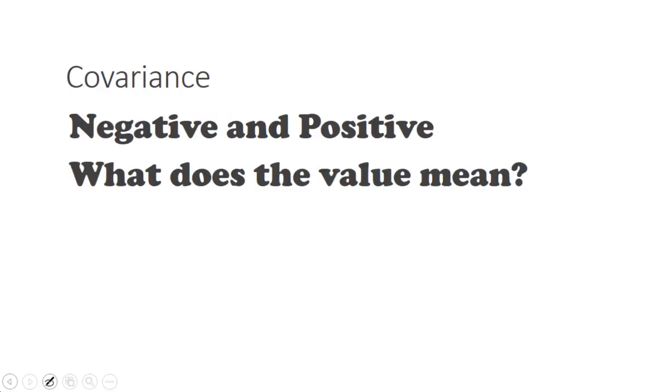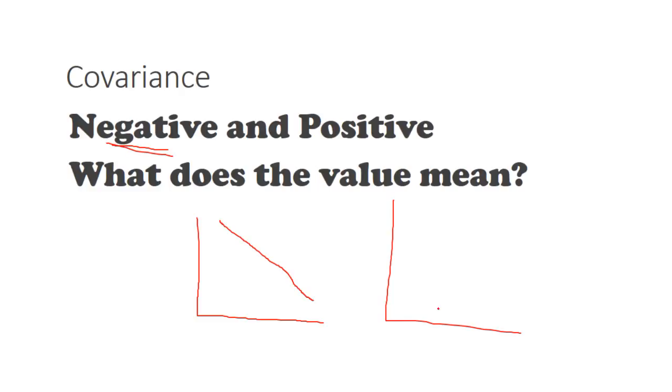Okay? So, again, just talked about this. If it's negative, that means there's an inverse relationship. This kind of relationship will give us a negative covariance. That kind of relationship will give us a positive covariance. Now, when we calculate the covariance, we get a number. That number, in this case, doesn't tell us anything. We're going to use it to calculate something else, but the number by itself doesn't mean anything.